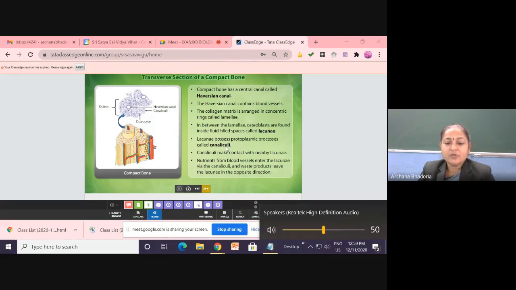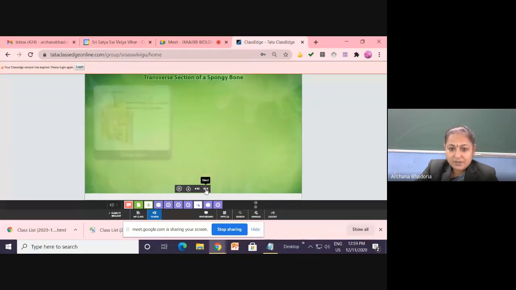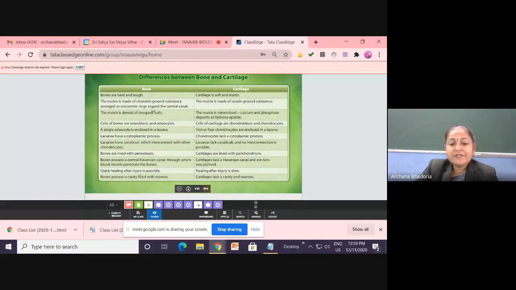So what did you write down? Lacunae, they are having the protoplasmic processes called canaliculi. Okay, so they remain connected to each other. Done everyone? So we have completed with the structure of the bone. Now the differences between the bone and cartilage, you take down quickly. All of you make the columns. Make a table, 2 columns. First column write down bone, second column write down cartilage.